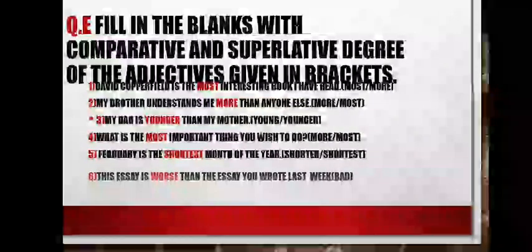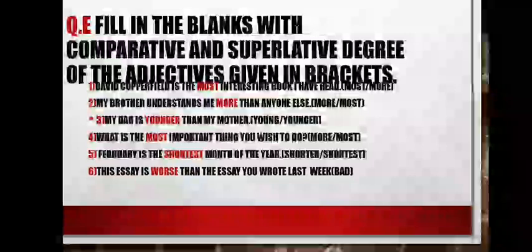Now see sentence number 6. This essay is dash dash than the essay you wrote last week. Into the bracket, word is given here, bad. That is the adjective. Okay. So you have to write here the comparative form of bad. That is worse. Okay. So the answer is worse. This essay is worse than the essay you wrote last week.